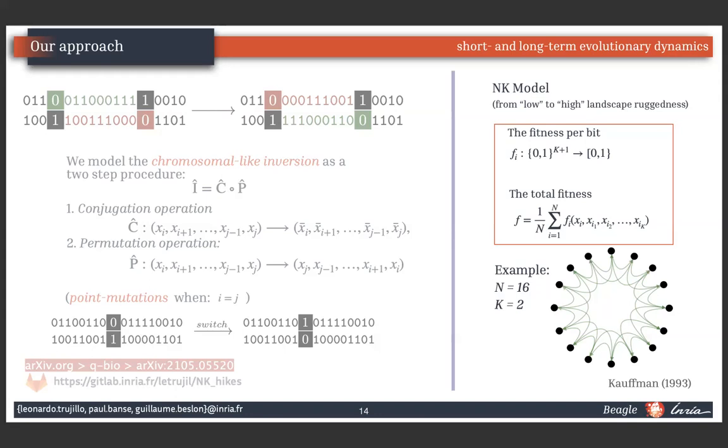The most important feature of the NK model is that the parameter K tunes the landscape ruggedness, that is the distribution of fitness local maxima, ranging from non-epistatic interaction when K equals 0, a single peak, to the fully rugged landscape when K equals N minus 1.